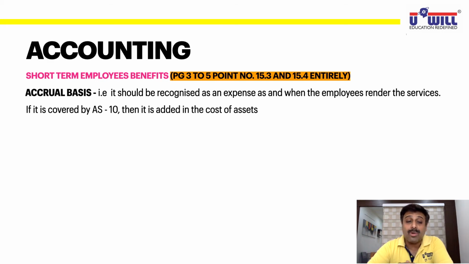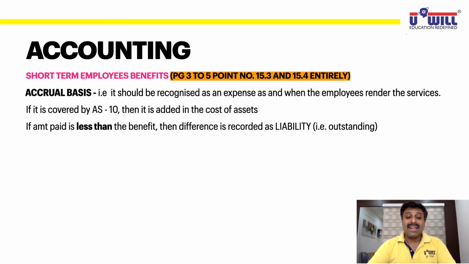So that accounting is not to be done as per AS 15, what we are studying right now. That accounting is to be done as per AS 10. You have to add it in the cost of assets, and as you do the accounting for that asset, you have to follow AS 10. So if any employees are involved in construction of self-constructed fixed assets, then those employees' benefit will be treated as per AS 10, not as per AS 15.